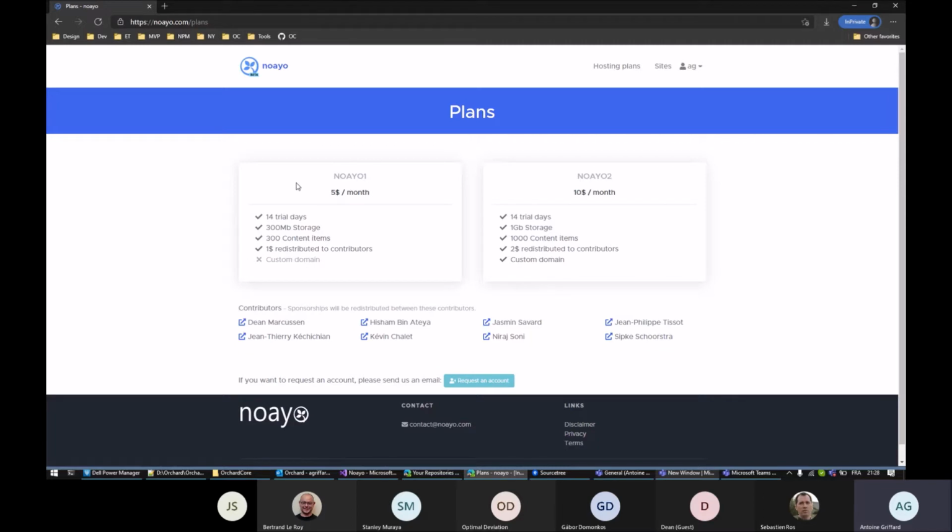You have two plans. The first one is $5 per month. You have 14 trial days, and limited storage and content items. I will redistribute 20% of the earnings to contributors. So for the $5 plan, I will sponsor $1, and for the $10 plan, I will sponsor $2 to these Orchard Core contributors.